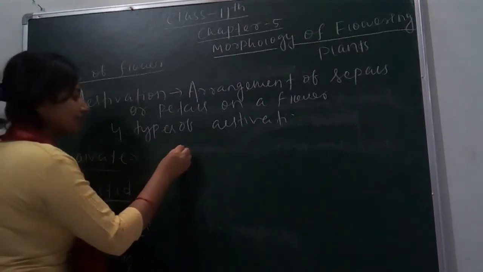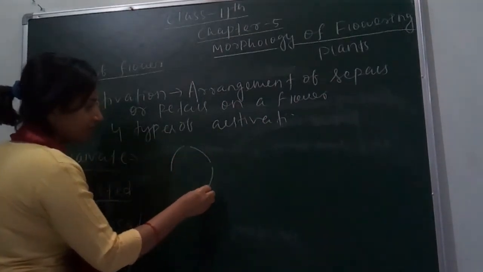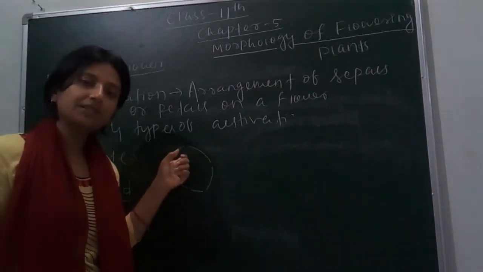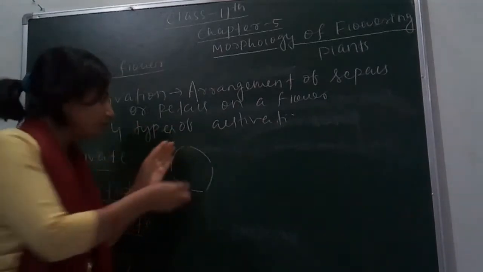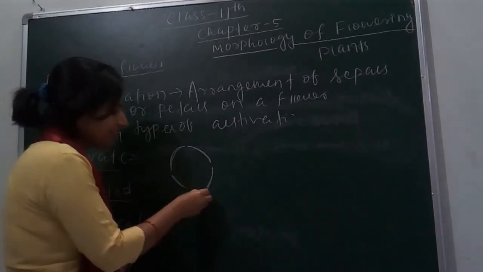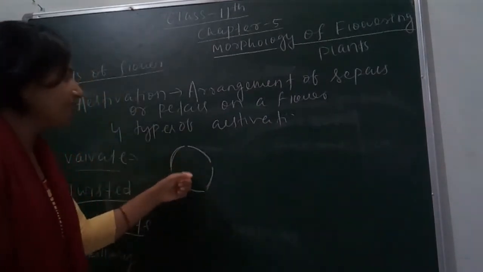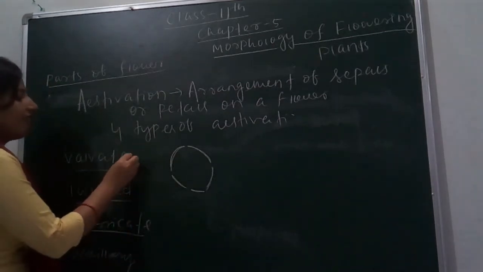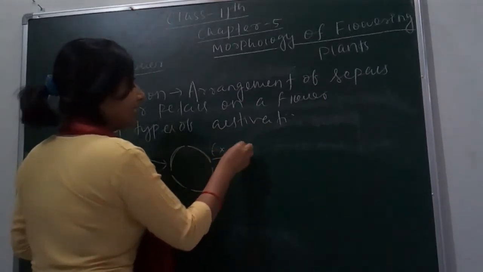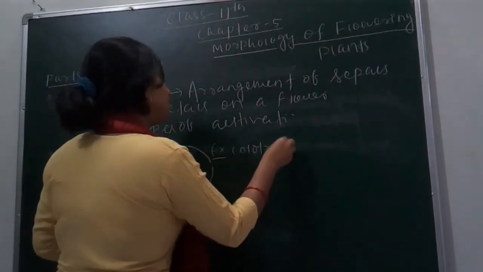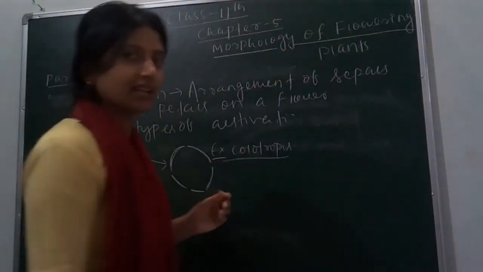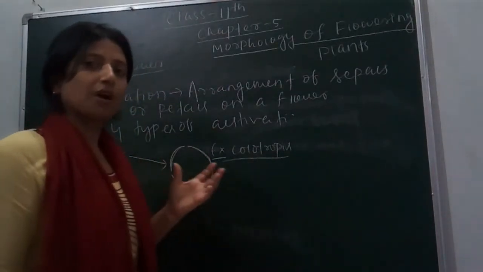Valvate estivation means this type of arrangement of sepals or petals, in which the sepals or petals do not touch each other. They are all arranged like this, without touching one another. This type of estivation is called valvate estivation, and this is seen in calotropis. Calotropis is a plant which also releases some chemicals which make browsers ill.